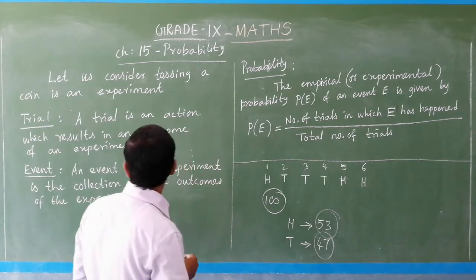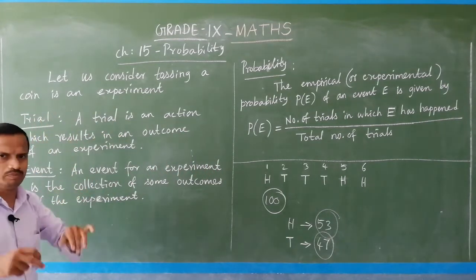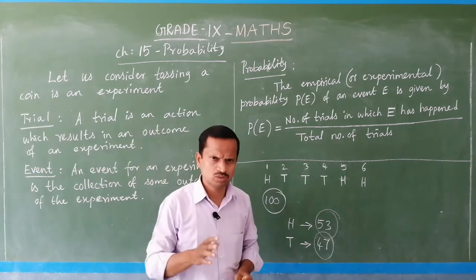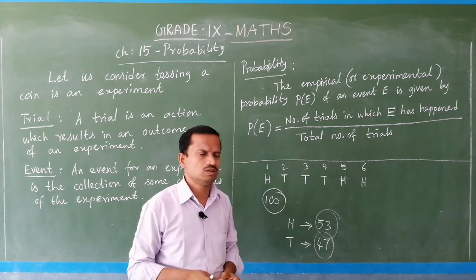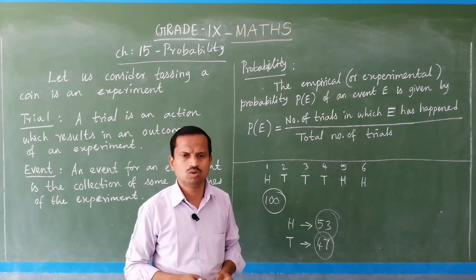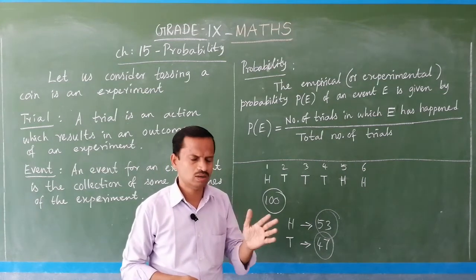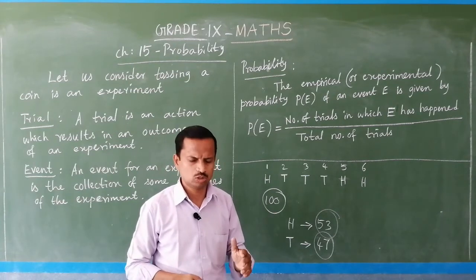So first of all, let us consider tossing a coin is an experiment. Experiment means what? It should have a result. Experiment, in chemistry and physics you know, means if you do it, then at the end of the experiment you will get a result or any value corresponding to that experiment.